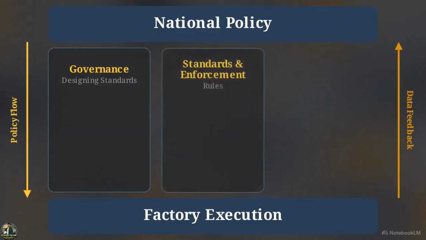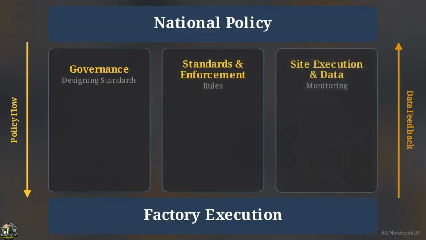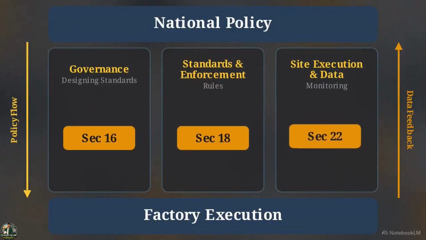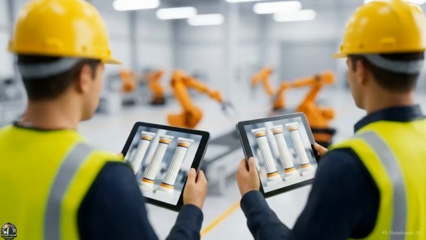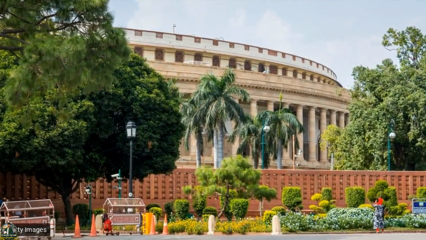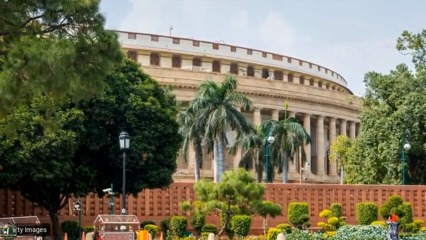It rests on 3 pillars: governance for designing standards, enforcement for rules, and site execution for monitoring. We will map sections 16 through 22 to reveal your statutory obligations. Facility leaders must use this matrix to audit their operations, as the code links site-level performance directly to central government oversight. The regulatory command chain begins at the level of the central government.